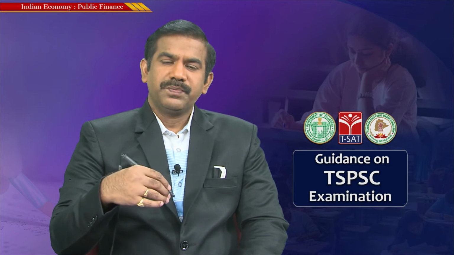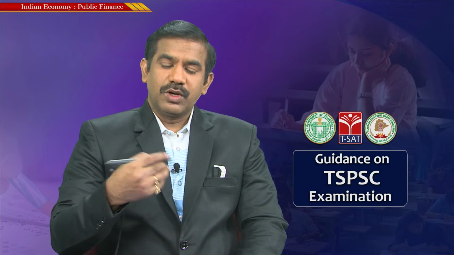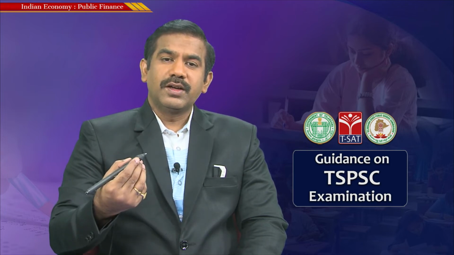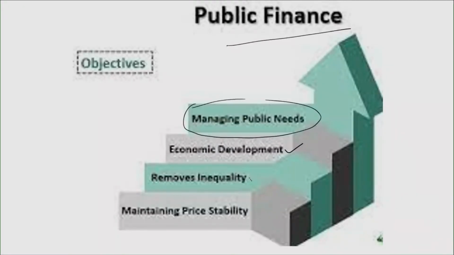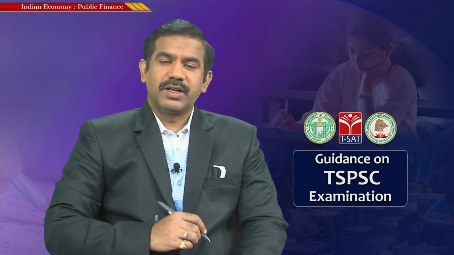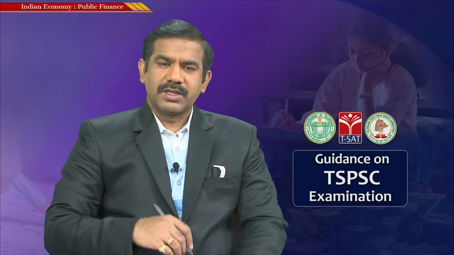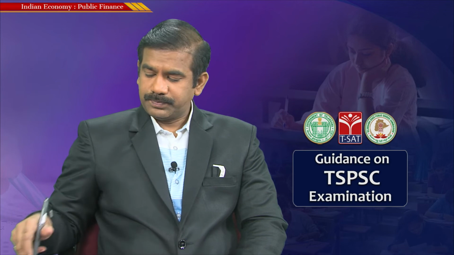The second is to promote economic development, to boost growth and employment in the economy and ensure the fruits of growth would be fairly distributed among the people. So not only concentrate on economic growth, also ensure that development in the economy takes place. The third is to reduce inequalities. How? By helping those people who are in need and trying to create a level playing field within the society. The fourth objective is to maintain price stability, and I guess you understand the meaning of price stability. So broadly, the very basic purpose of fiscal policy is to achieve these 4 objectives.